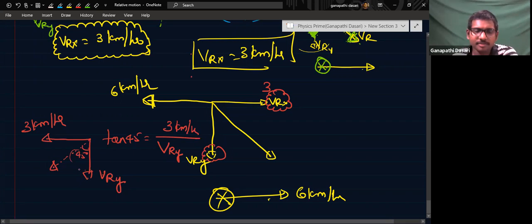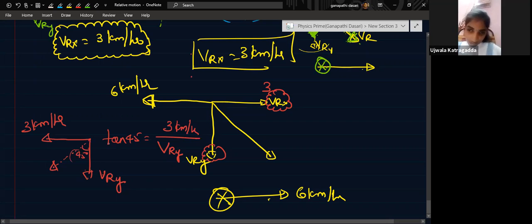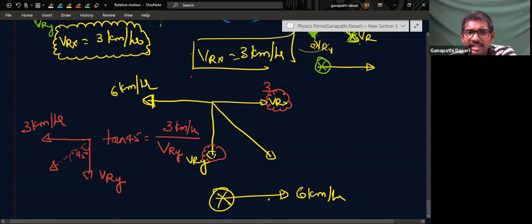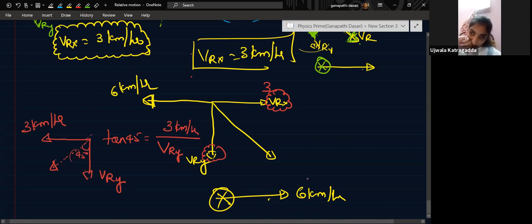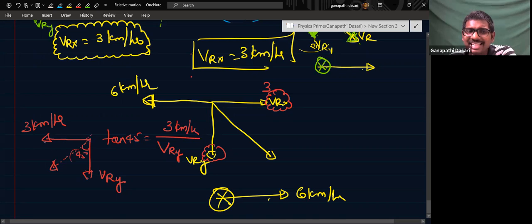Are you getting it or not? Yes, sir. You tell me if you did not understand. Now the rain is appearing like this. After that, the man is walking at 6 kilometers per hour. So the x direction I found out. From the first condition I found out x. Now from the second condition I found out what is going in the x direction net.